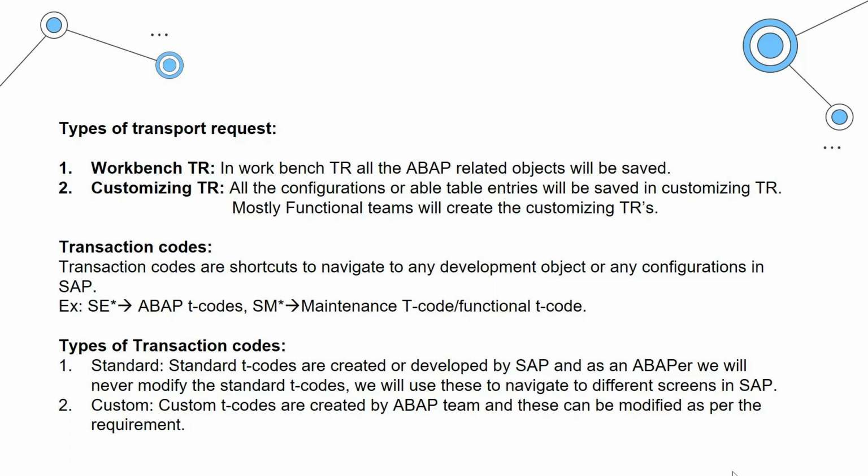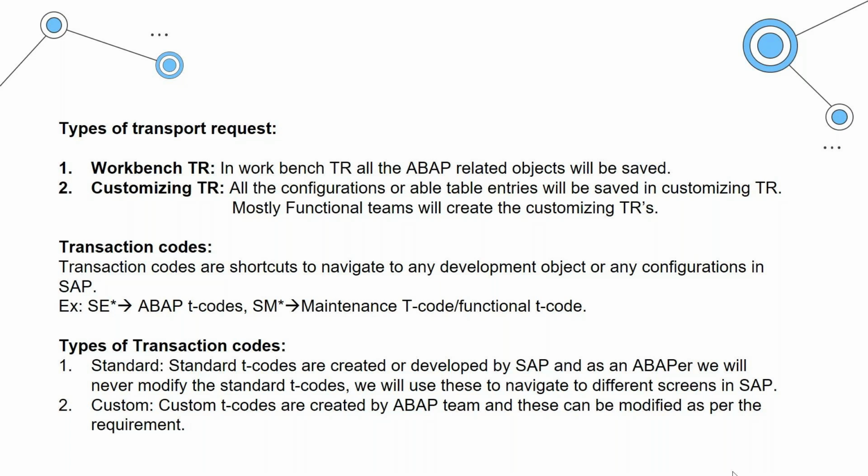Okay, then types of transaction codes. First is standard T code, and second is custom T code. Standard T codes are normally created by SAP itself, and we should never change a standard T code.